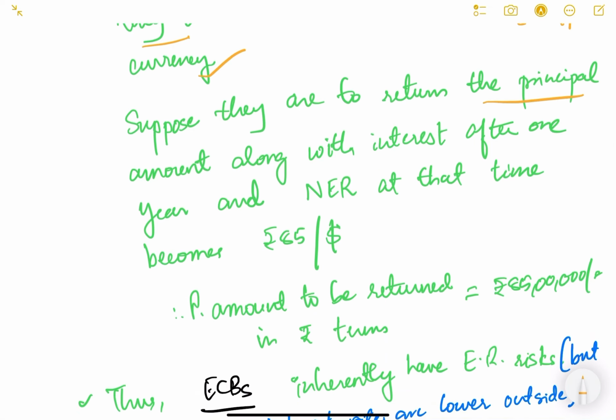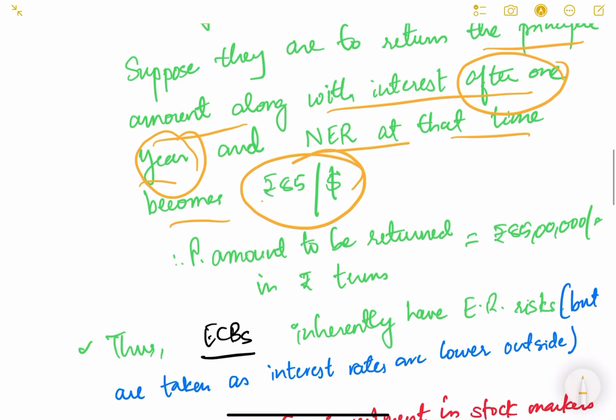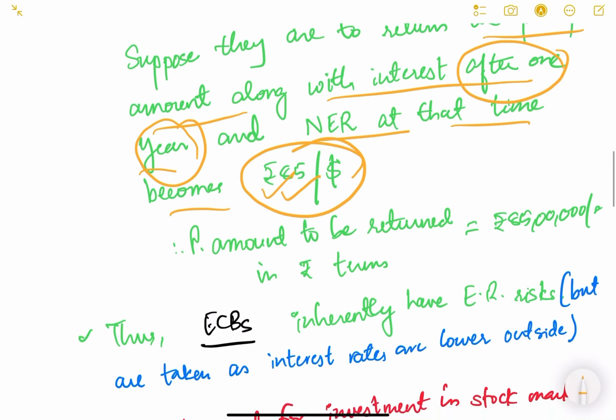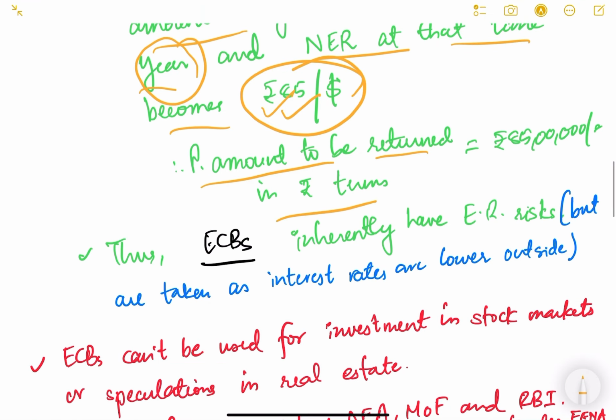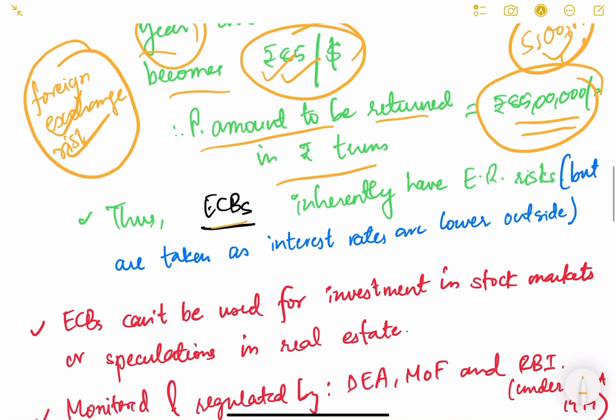Suppose they are to return the principal amount along with interest after 1 year. The nominal exchange rate at that time becomes 85, so our currency has depreciated. Now the principal amount to be returned is 85 lakhs. So 5 lakh rupees is a straight increase in your principal amount. This is the foreign currency risk, the foreign exchange risk. So in external commercial borrowing also, foreign exchange risk is inherent. ECBs inherently have exchange rate risk.